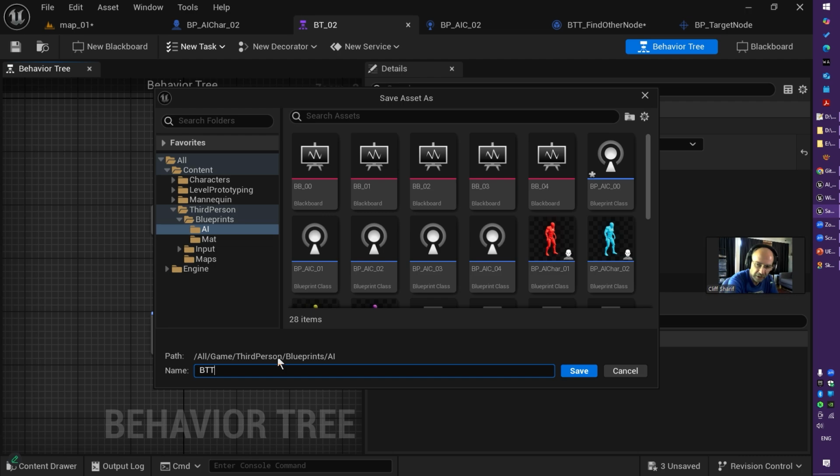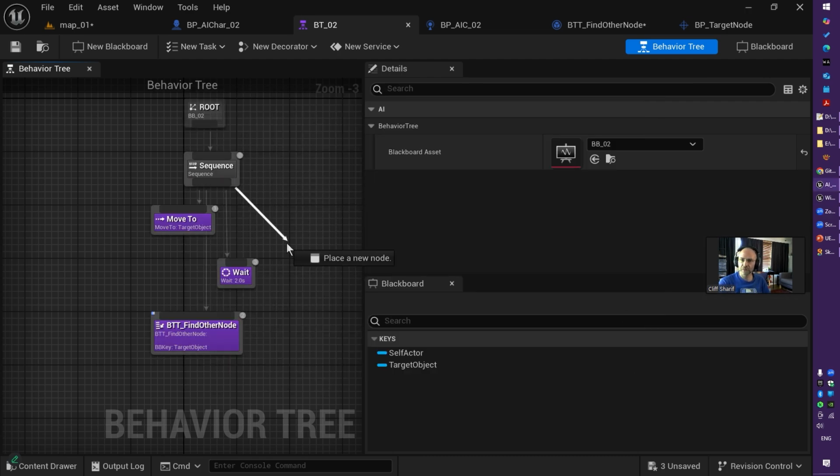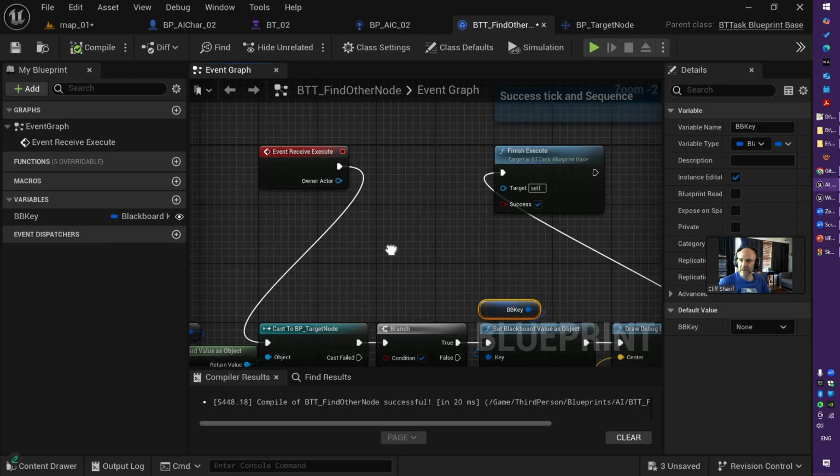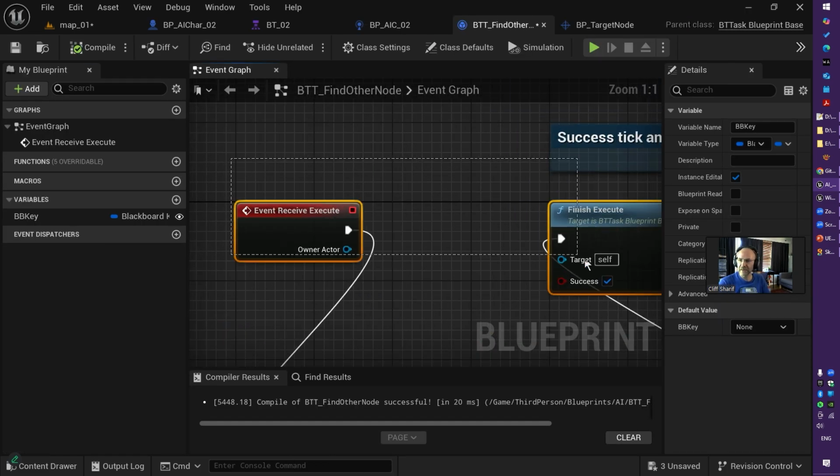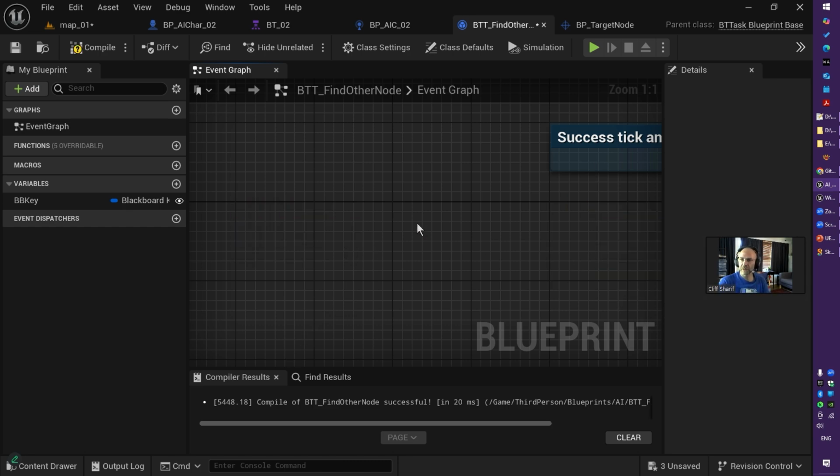Type BTT, the behavior tree task prefix, and then name your task and save it. After that, you can choose your task from the list. It comes up here. And then when you make your task, you don't have anything here. It's totally empty. Compile and save.